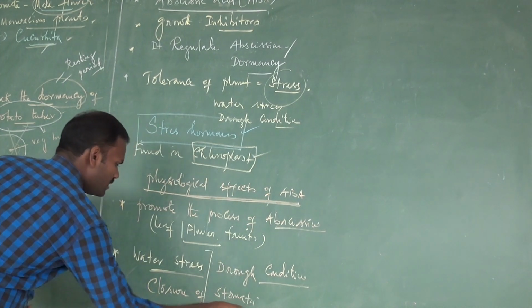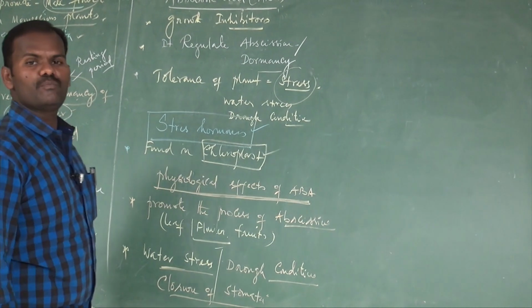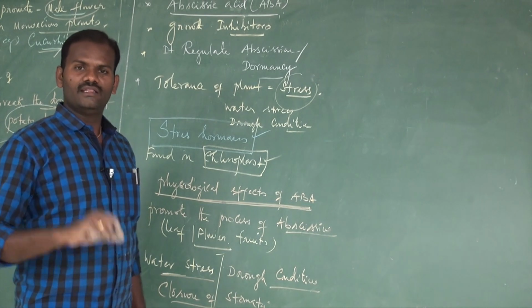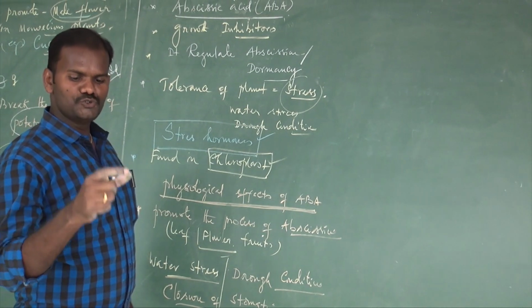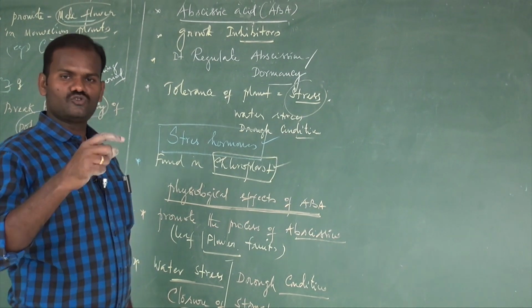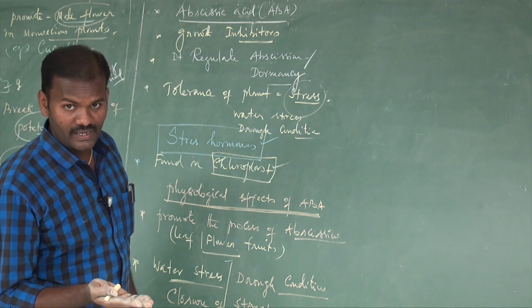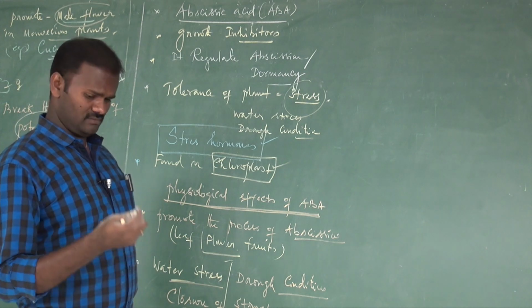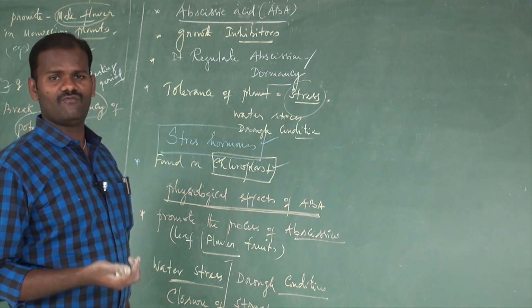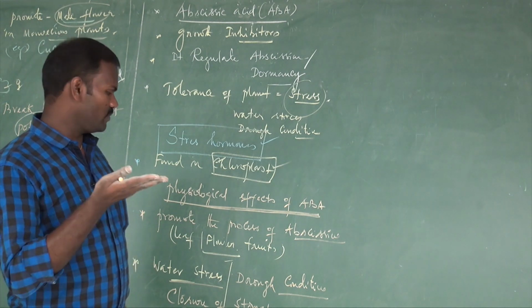See, what is called stomata? It is a minute opening present on the leaf. The stomata open during daytime. If the stomata are open, it enhances transpiration. Then what do you mean by transpiration? Transpiration is a loss of water in the form of water vapor that takes place through stomata.